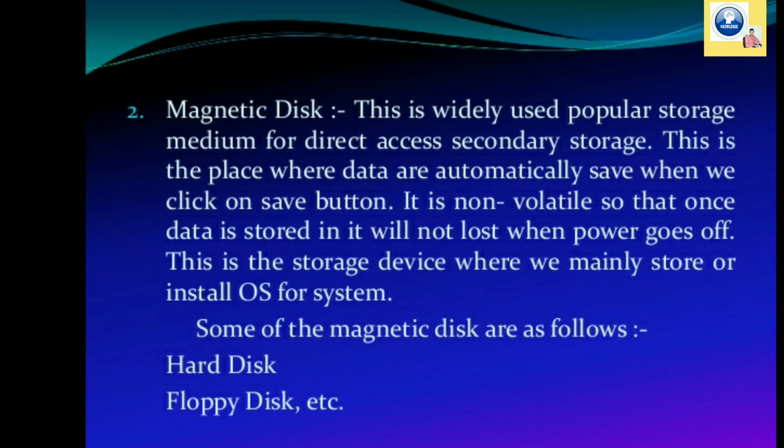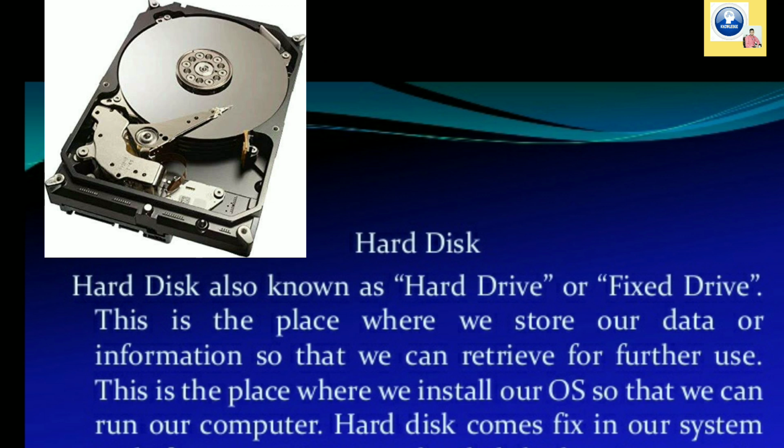Magnetic disk. This is a widely used, popular storage medium for direct access secondary storage. This is the place where data are automatically saved when we click on the save button. It's non-volatile, so once data is stored in it, it will not be lost when the power goes off. This is the storage device where we mainly store and install the operating system for our computer, such as hard disk, floppy disk, etc.